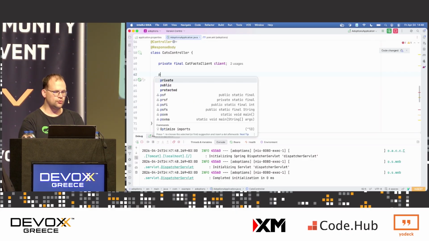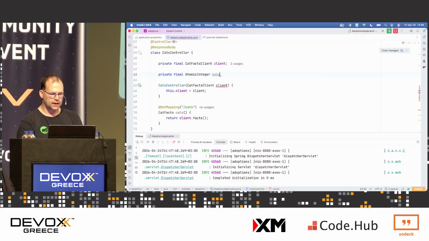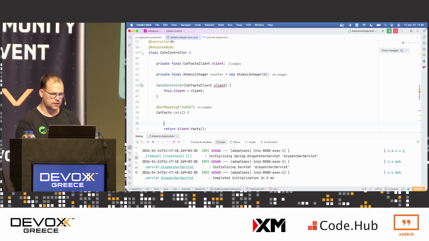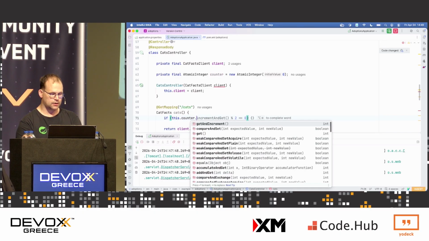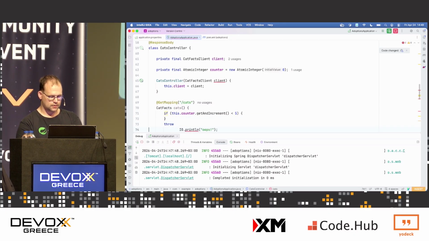Obviously, you would never do this, right? This is not something that most people do. It is sometimes called PHP. Now I'm not going to add that error on purpose to my code otherwise, right? So if this.counter.getAndIncrement is less than 5, then System.out.println, oops, okay, and I'll throw an exception. Like that. Throw new IllegalStateException, okay?